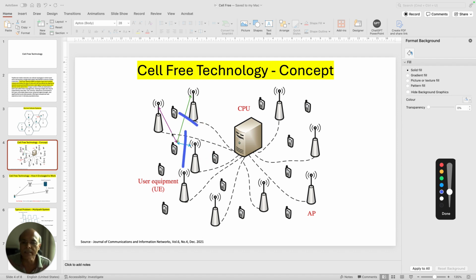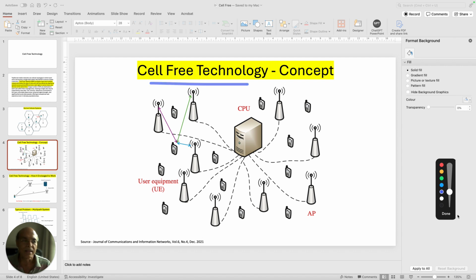So some base stations will be much more appropriately placed compared to the mobile located at that particular point in the network. So now you understand the whole concept about cell-free technology, right?